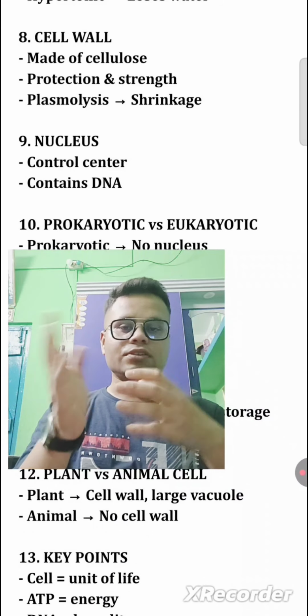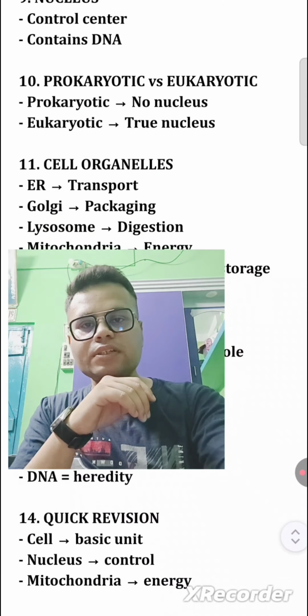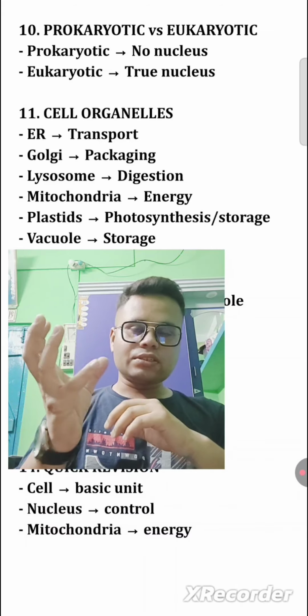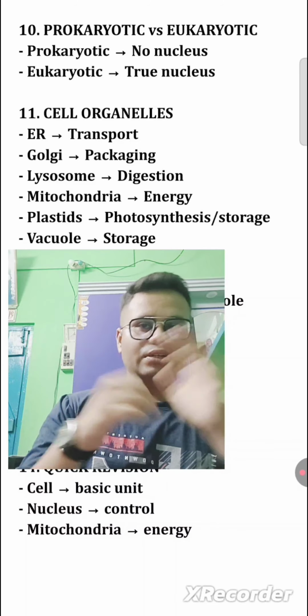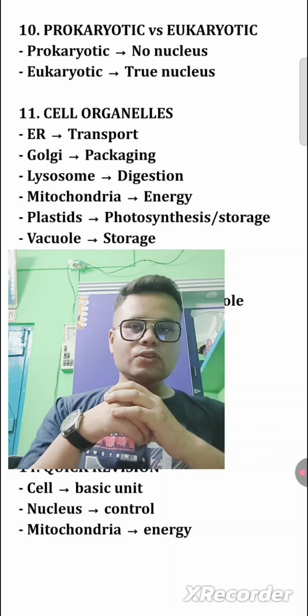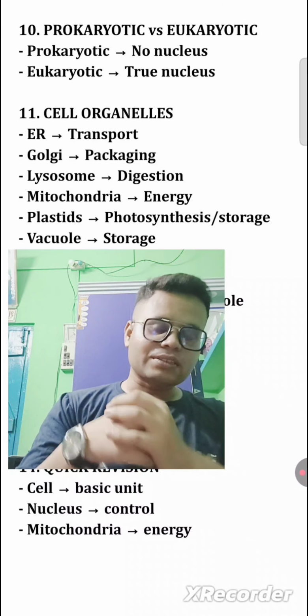The full form of DNA is deoxyribonucleic acid, class. After that, prokaryotic versus eukaryotic: in prokaryotic there is no nucleus, and in eukaryotic there is a true nucleus. These are the definitions.